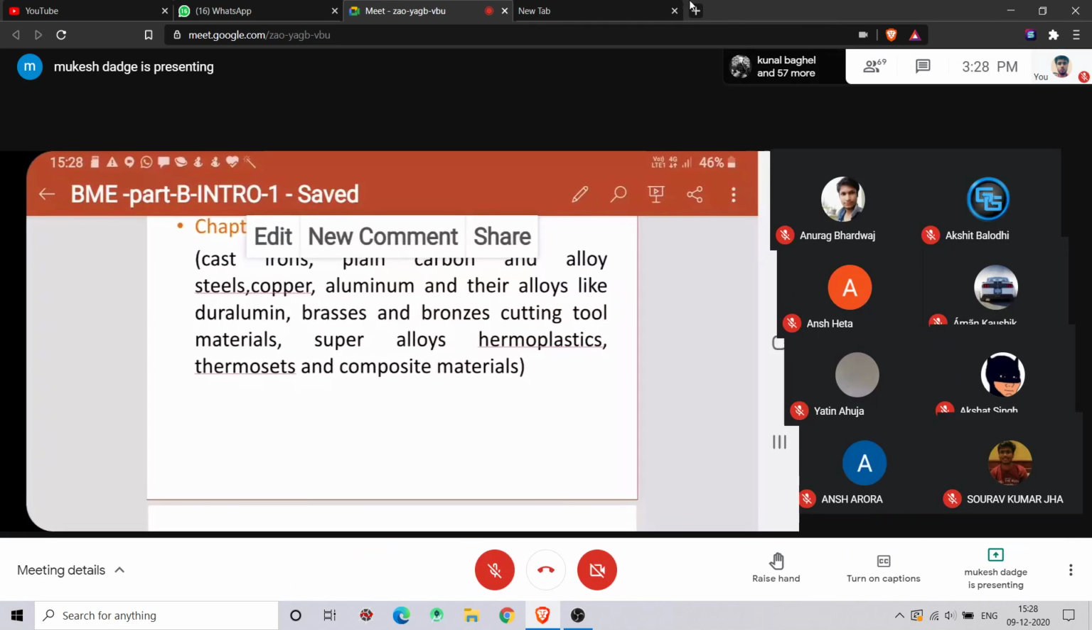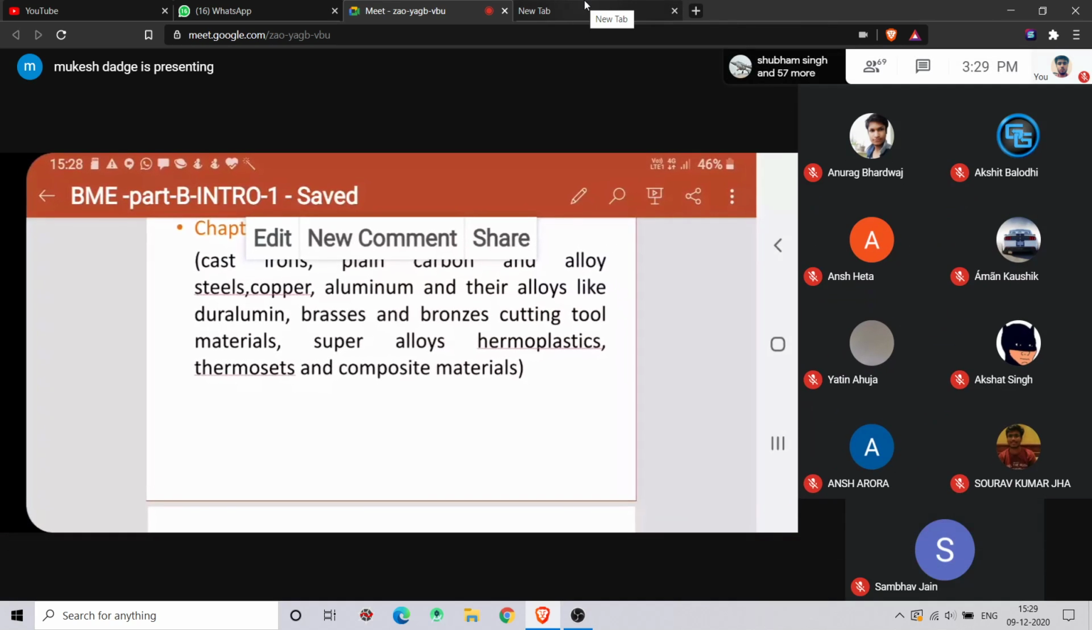Next one is the plastic, right? I think the T is missing here. Thermoplastics, thermosets, right? I think you have already studied thermoplastics and thermosets in 11th and 12th. One is biodegradable, another is not biodegradable, and they have some properties. We will see in that class.